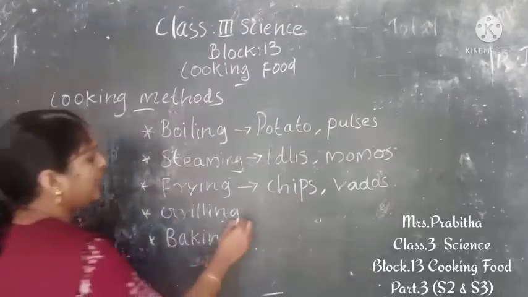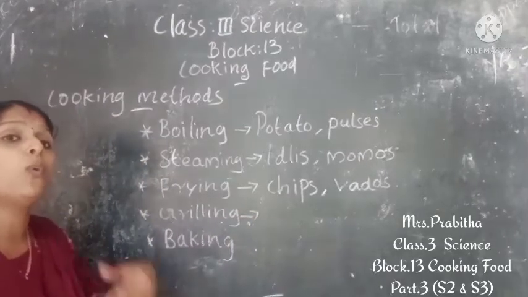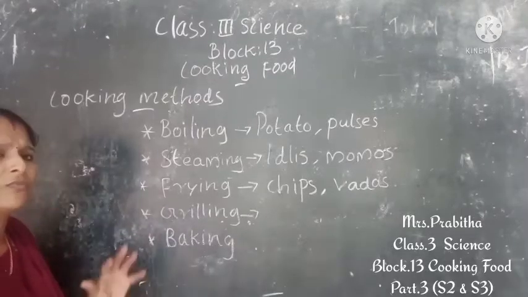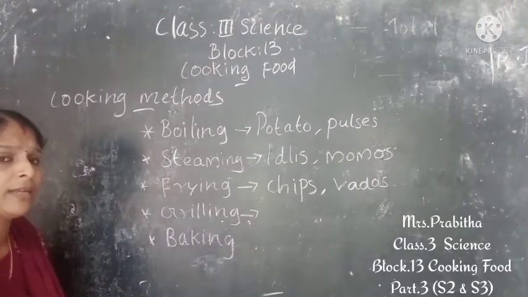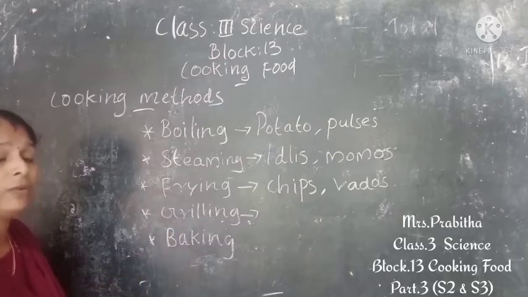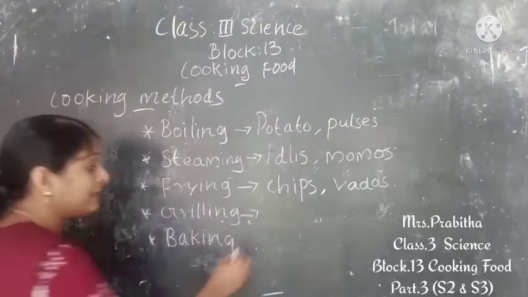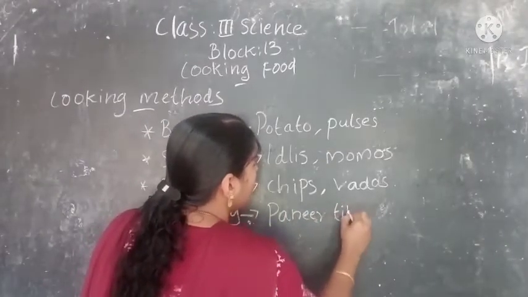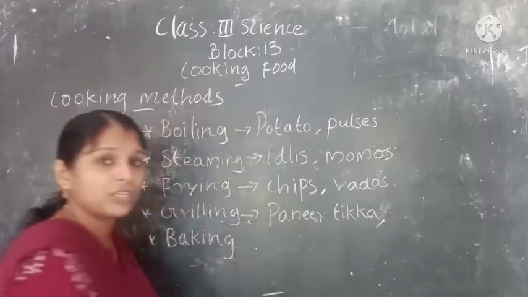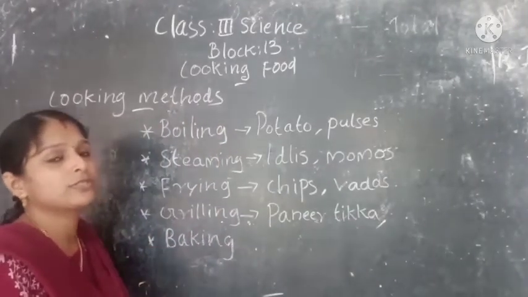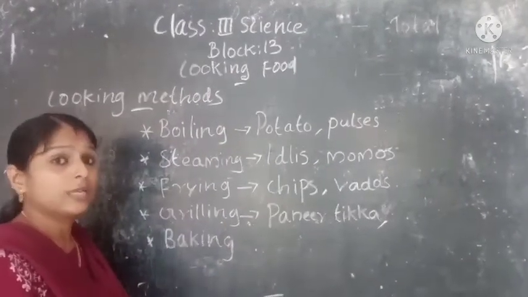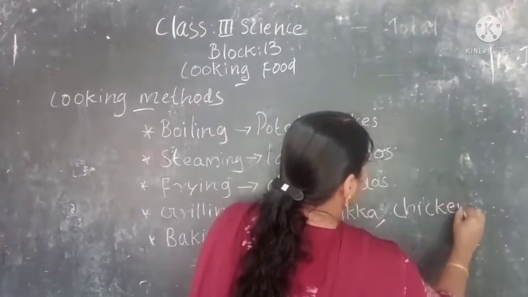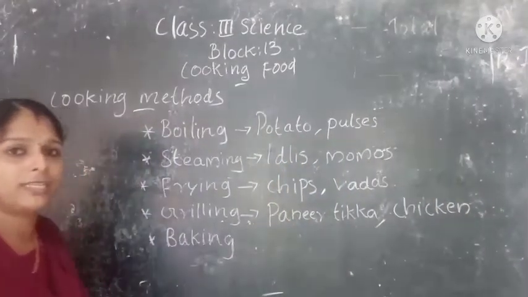The next one is grilling. Grilling means cooking food over the fire. So which foods can be made by using the grilling method? Yes. Examples we can give: paneer tikka. Then we know children, we are eating grilled chicken, isn't it? Vegetables also can be done by using the grilling method. So you can write chicken also, we can make by grilling. Chicken, vegetables, grilled chicken we are eating, isn't it?